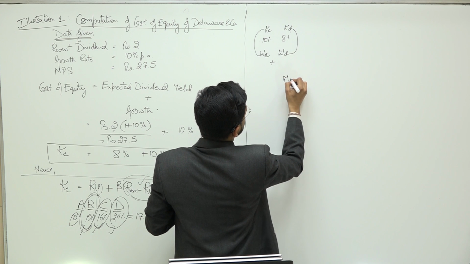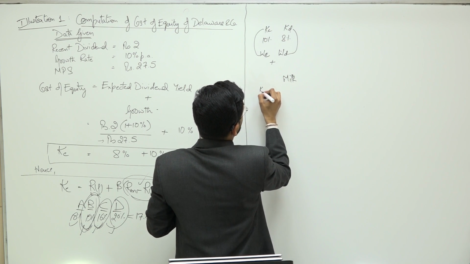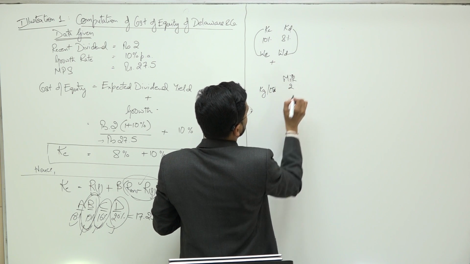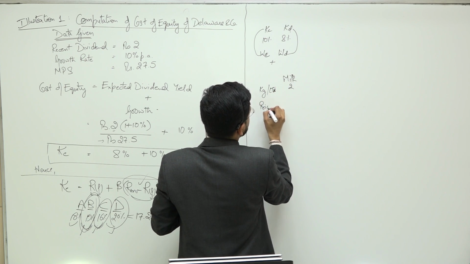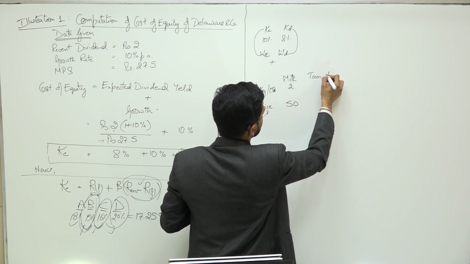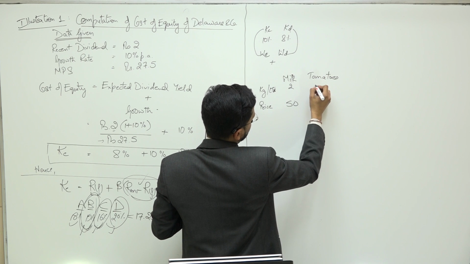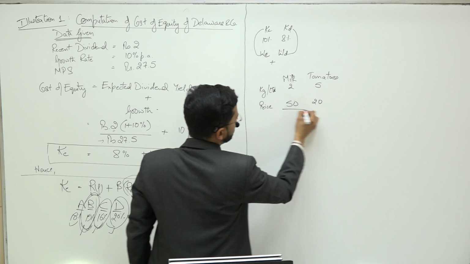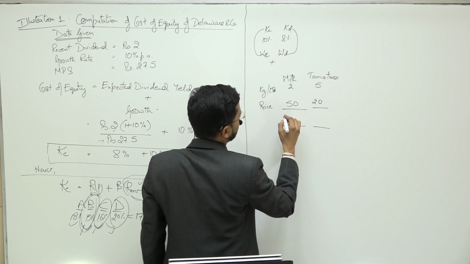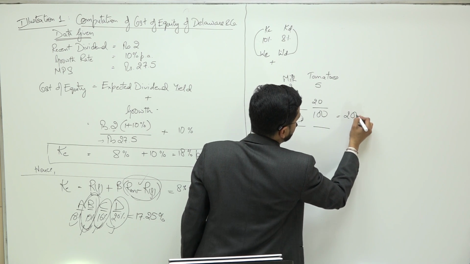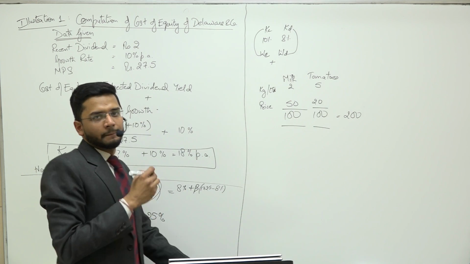So there are two products. Milk, how much did I buy? Obviously in liters. I bought 2 kgs. And what was the price per kg? It was 50 rupees. I bought tomatoes, how many kgs? 5 kgs. The price was 20 per kg. What is the total amount which I paid? I paid 100 rupees and 100 rupees, which means I paid a total of 200 rupees.